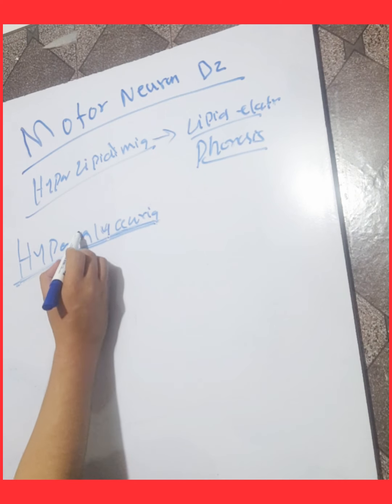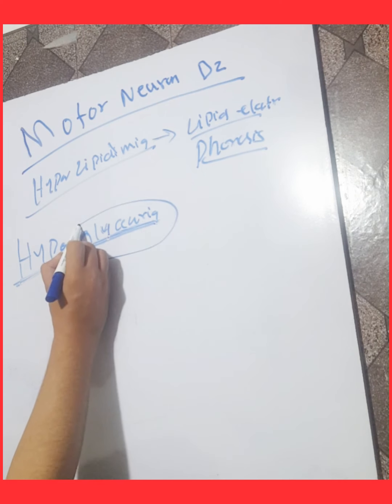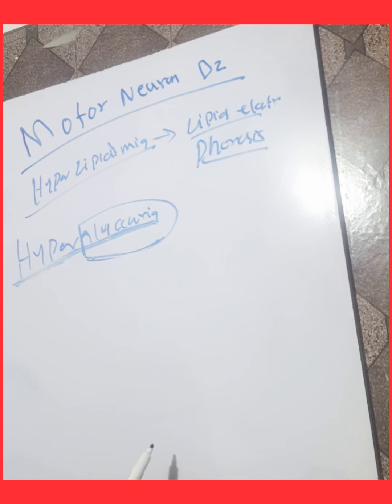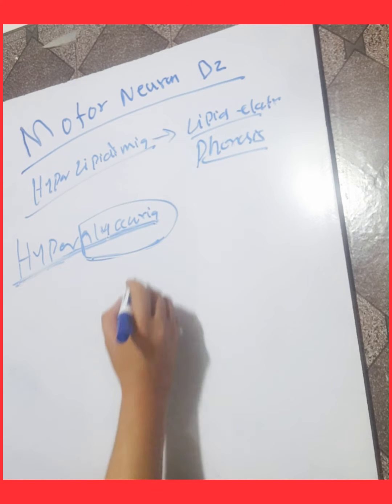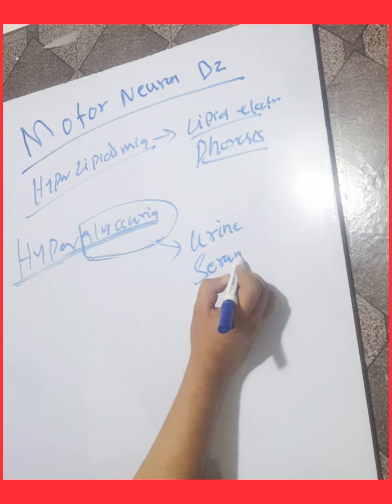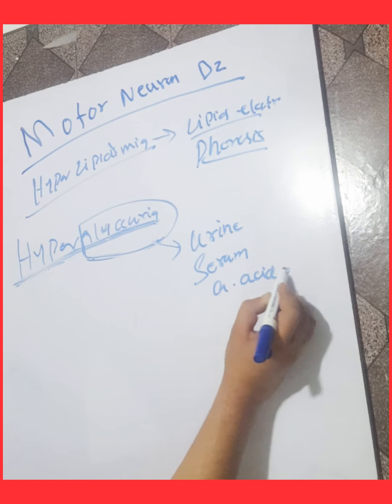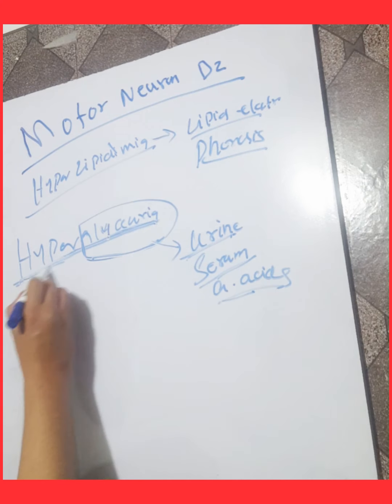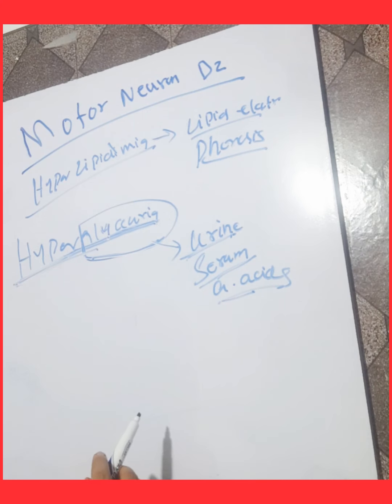Hyperglyciuria is glucose in urine, and hyperuricemia can also cause motor neuron disease. For hyperglyciuria, we investigate the urine and serum amino acids to investigate the causes.